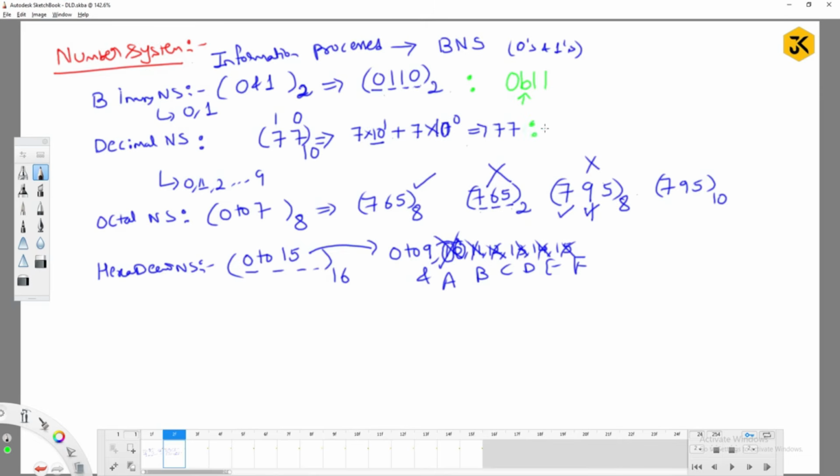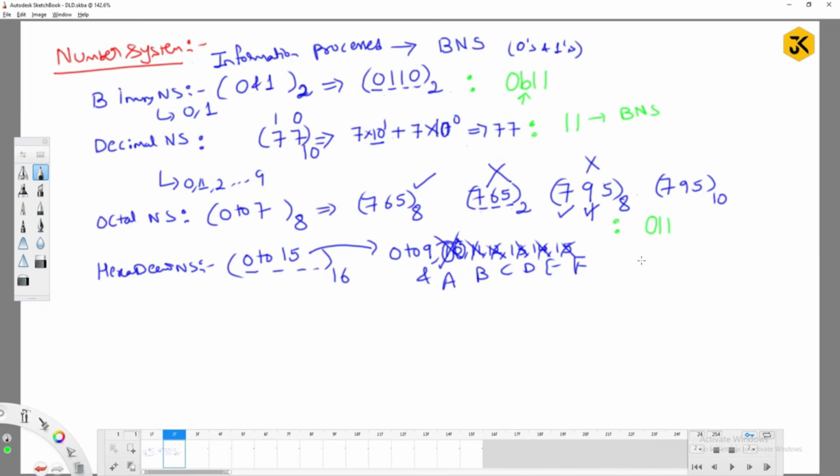Okay. What about decimal number system? If I am going to give the number 11, how will the system think? Is it a decimal number system? Yes, obviously. By default, every number comes under decimal number system, and internally it will be stored in the form of binary number system only. Okay. What about octal number system? If I am going to give the number 11, the compiler will think that it is a normal 11, but if we have to give input as an octal number, then we have to prefix it with 0. If you prefix with 0, the system will think that this is the octal number system.